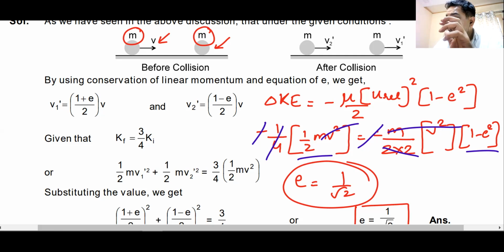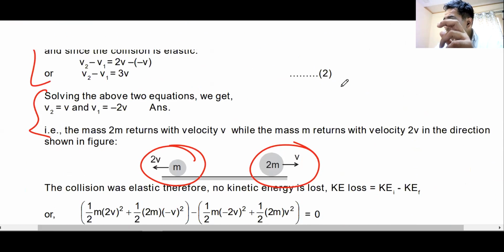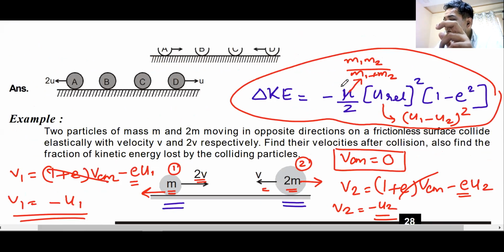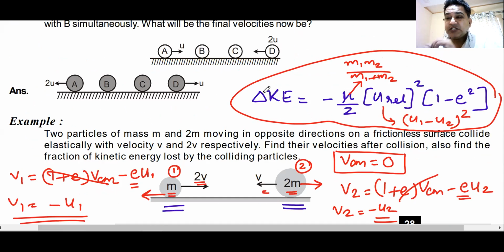What are the two formulas? Let us again have a look at them. These are your SOS formulae. This is formula number 1. Change in kinetic energy after a 1D collision is minus mu by 2, u relative squared, times (1 minus e squared). Mu is the reduced mass, m1 m2 upon m1 plus m2. u relative is the relative velocity before collision, (u1 minus u2) whole squared.